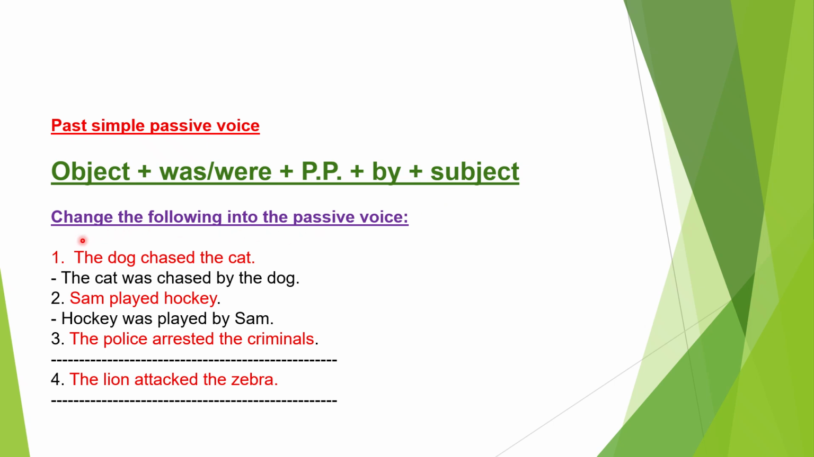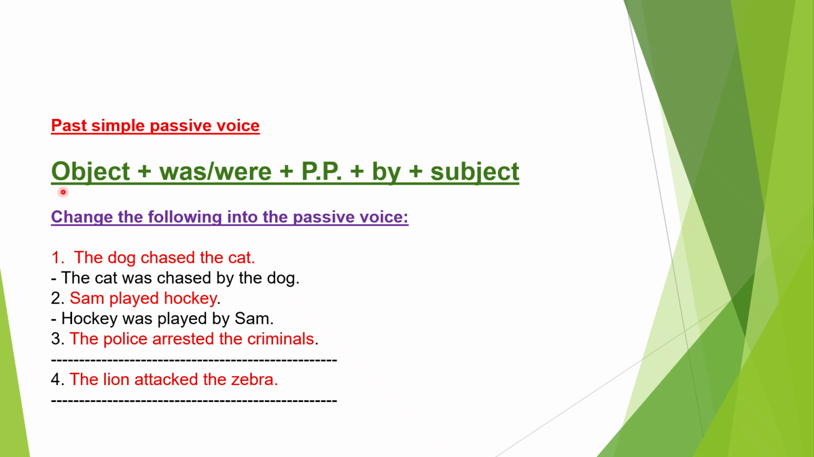Let's practice more. As we say, practice makes perfect. The dog chased the cat. The dog here is the subject, and chased is the verb. And the cat is the object. This sentence is in the active form. I want to change it to the passive one.